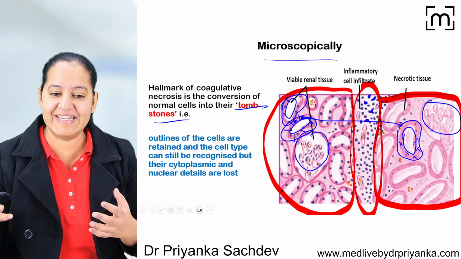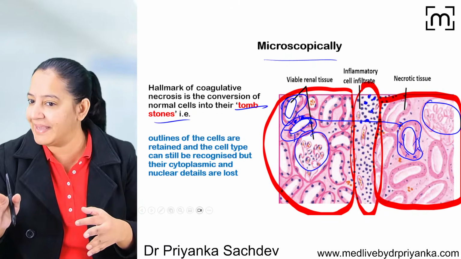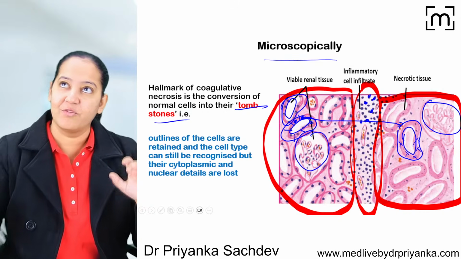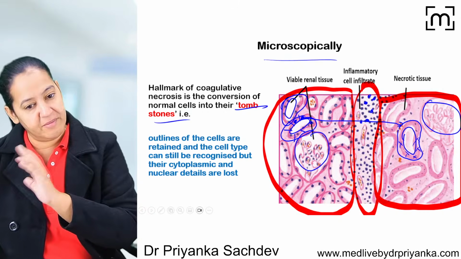Now it cannot always be kidney. It can be any organ except brain. I can show you spleen, liver, lung, any organ. So one side the organ is normal, and the other side the organ will show coagulative necrosis.